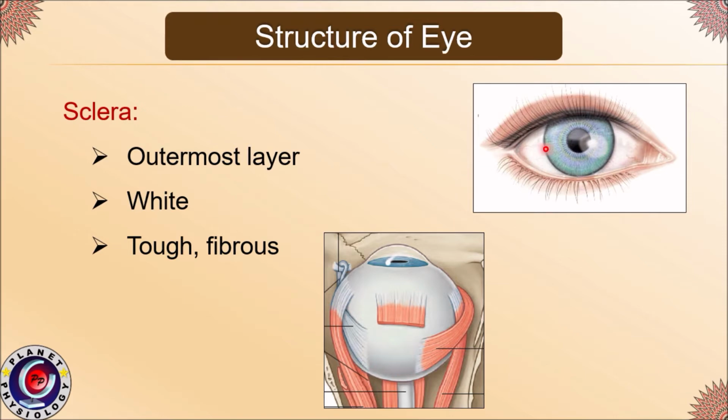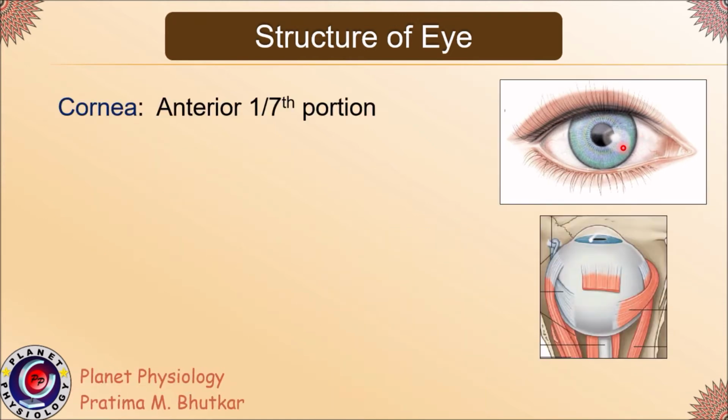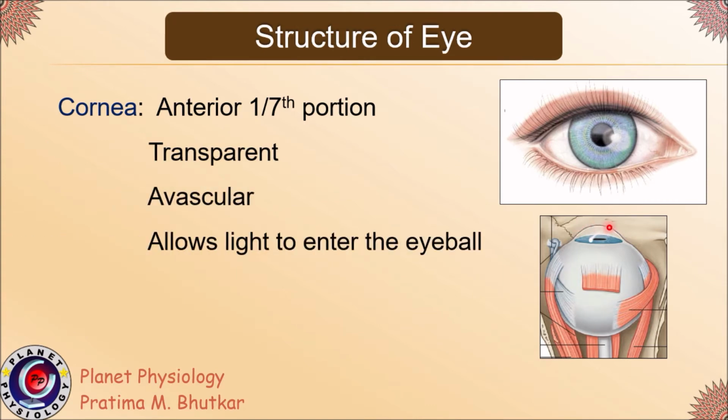It is white in color, as you can see in this picture, and it is very tough and fibrous in nature. Anterior 1/7 portion of sclera is called cornea. So as you can see in this diagram, this is the anterior 1/7 portion which is called cornea. Cornea is transparent and avascular. It allows light to enter the eyeball.